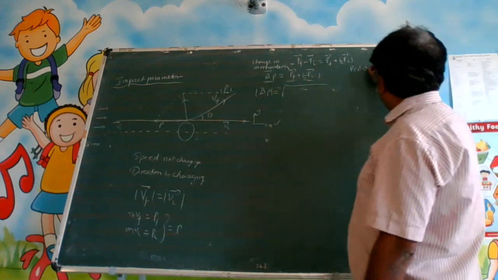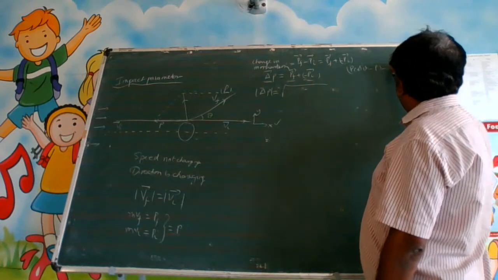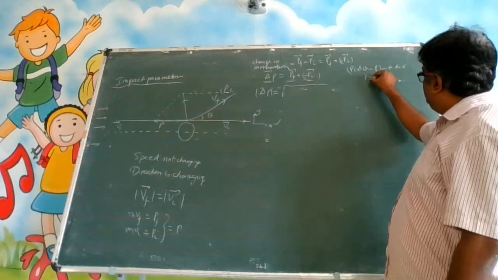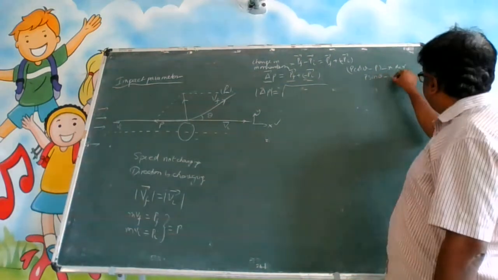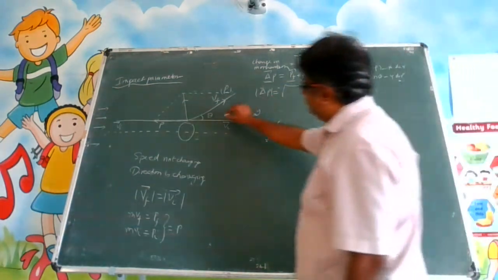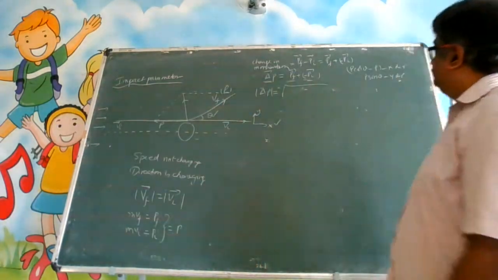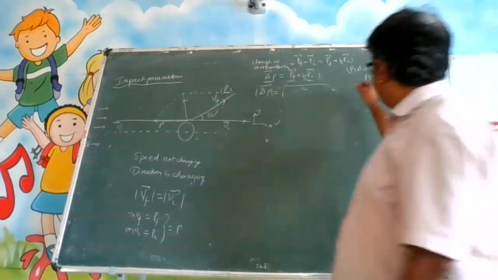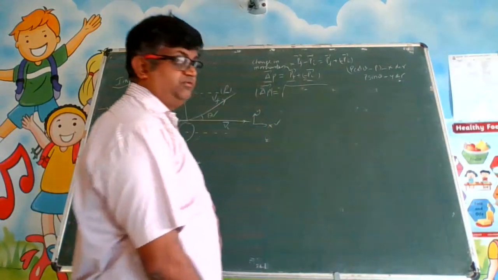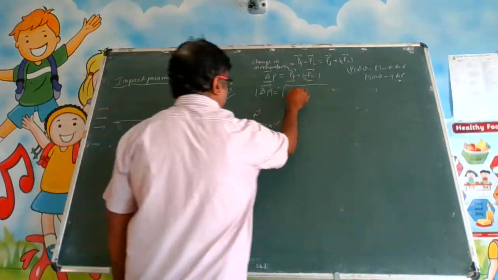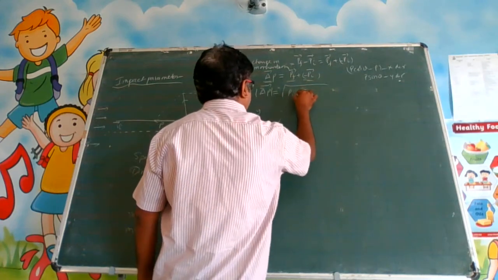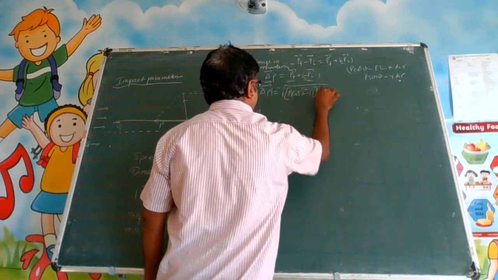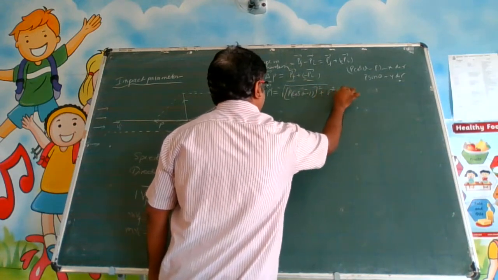So you have p cos theta minus p. This is the x direction. And in the y direction, you have p sin theta. What is theta? The scattering angle. So what is the magnitude of delta p? It is root over x square plus y square. So it is root over p square (cos theta minus 1) whole square, plus p square sin square theta.